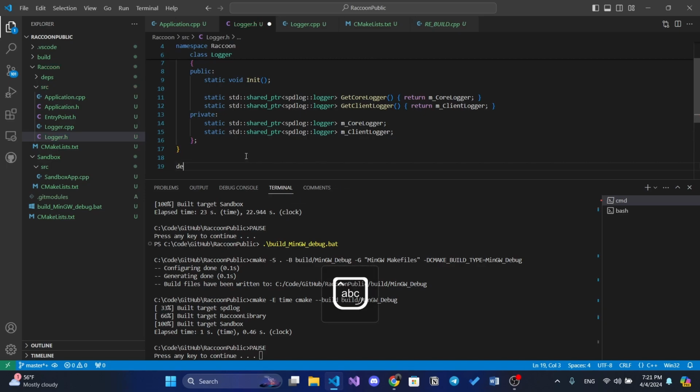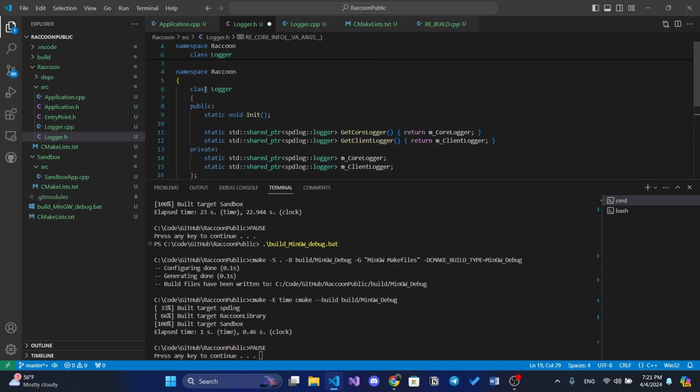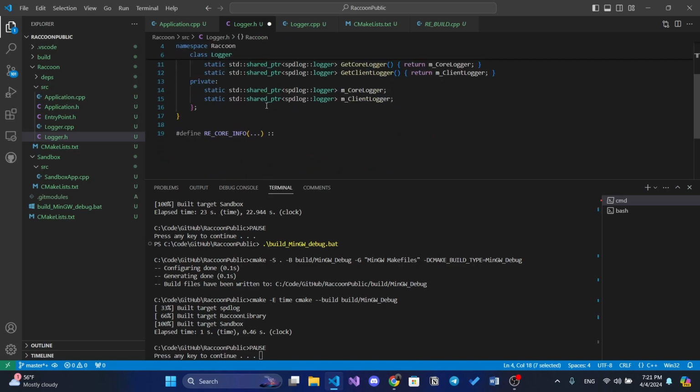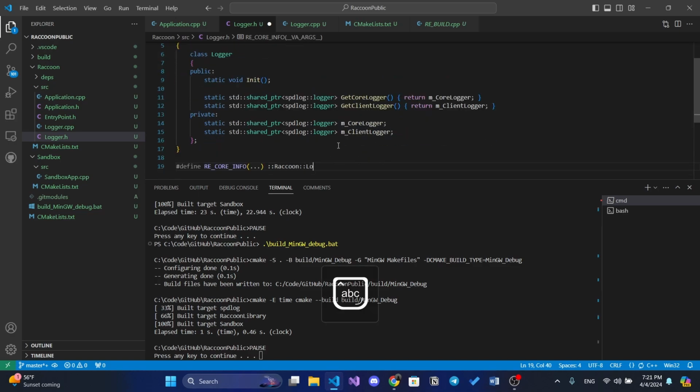We just want to define some macros that will do this for us. So we will define, for example, we will name it Raccoon engine core log. Not log. I mean, we will have like info trace or like info one and error. So we will have this macro that will take some parameters. Don't forget that we are outside of Raccoon namespace. We don't want this to be inside of Raccoon namespace, and we want to get a log.